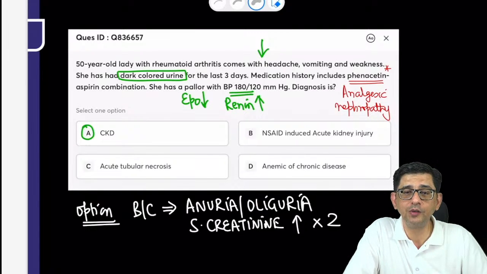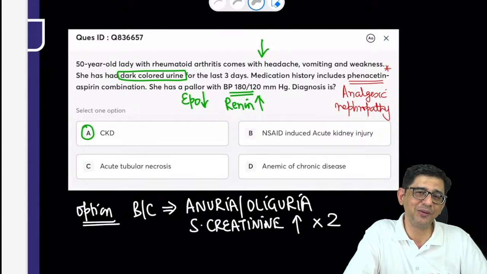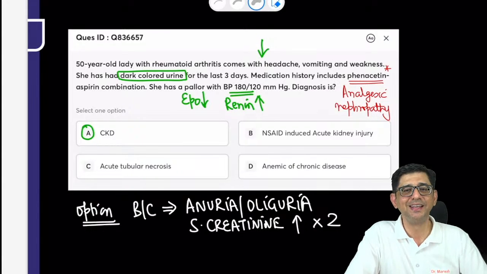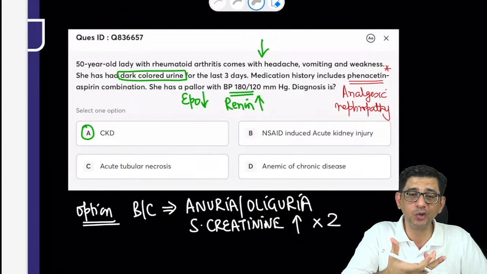Why not D? That is not a diagnosis. That is a manifestation. Chronic kidney disease causes decreased erythropoietin and causes normocytic normochromic anemia. So anemia of chronic disease is not a diagnosis. It is a manifestation of chronic kidney disease. The question is asking us कि भाई क्यों हो रहा है?